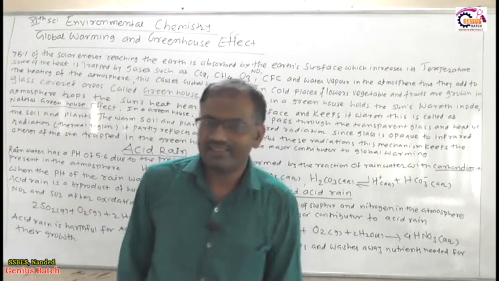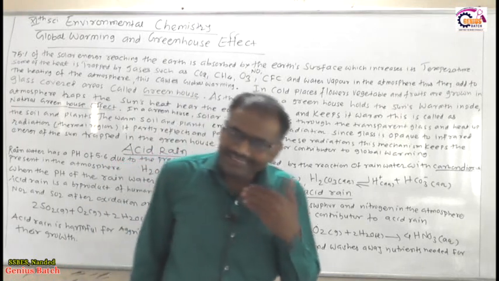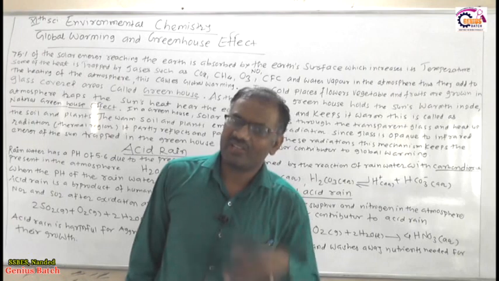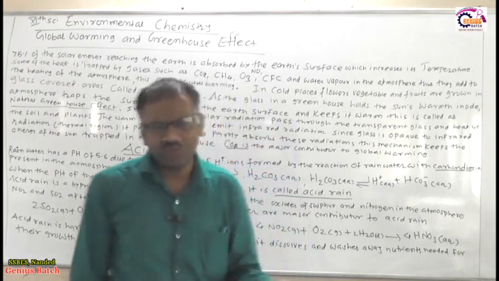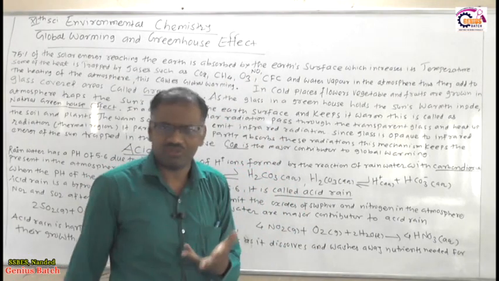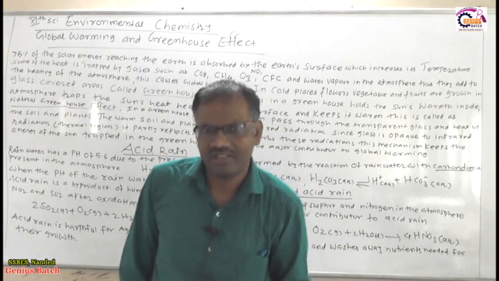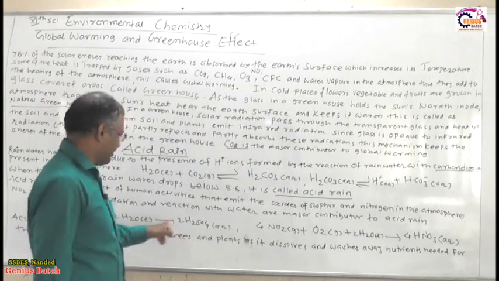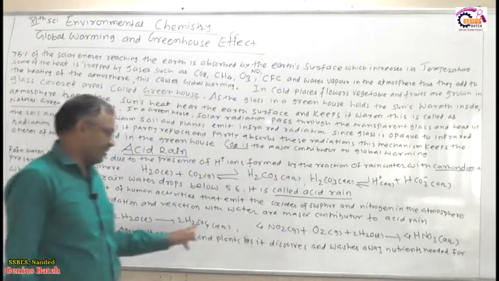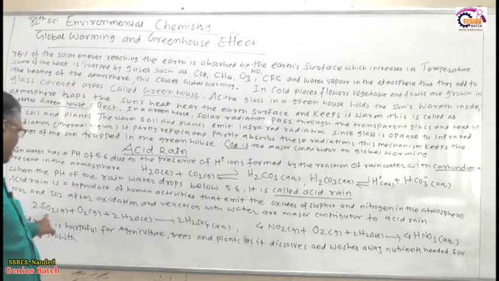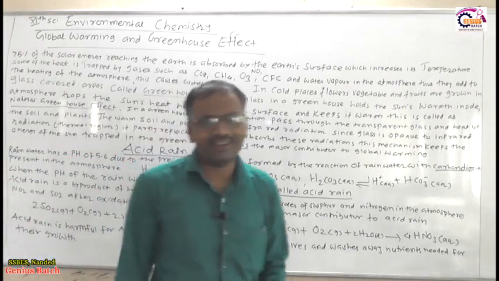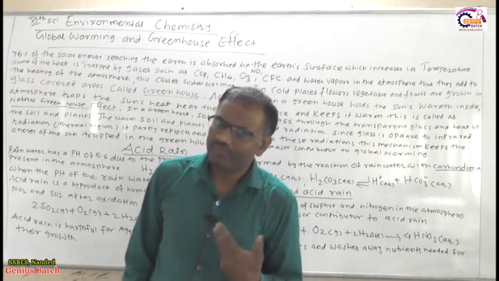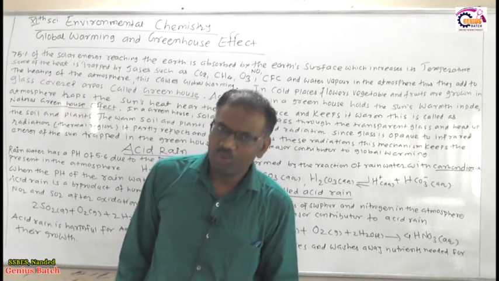Another thing is which elements, nitrogen and sulfur, get oxidized, giving nitrogen dioxide and sulfur dioxide gases. No doubt in global warming nitrogen oxide gas is also produced, but in a very small amount. In acid rain, the sulfur dioxide gas and nitrogen oxide gas are produced due to human activities, due to different types of environmental pollutants.